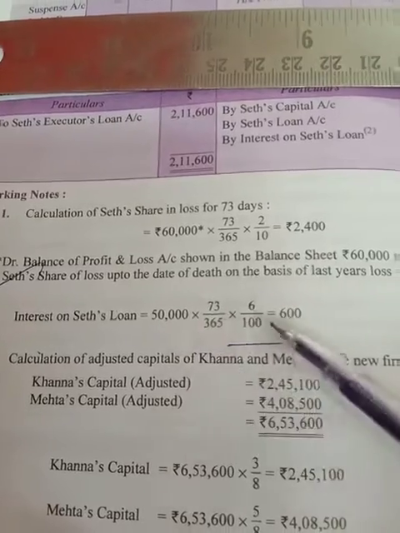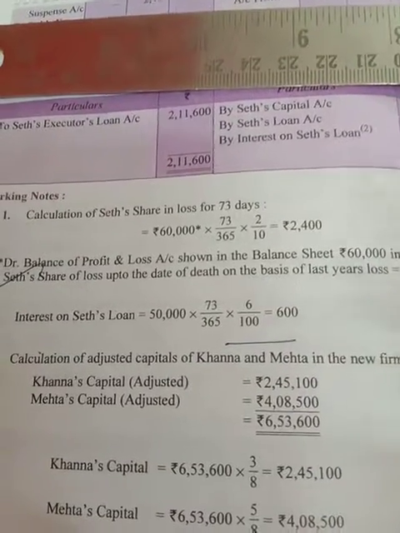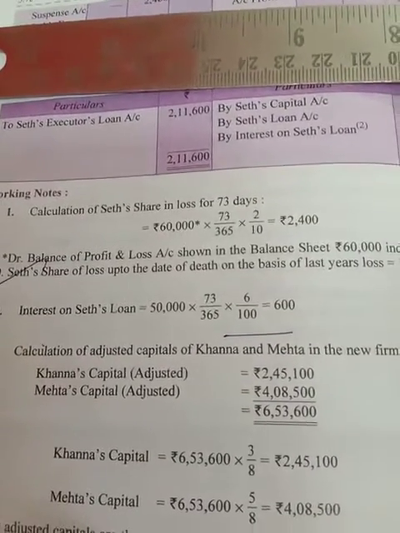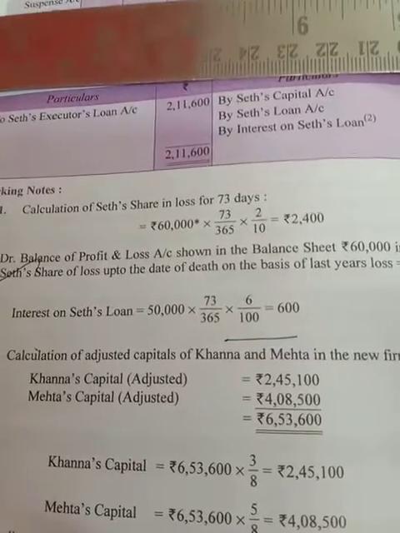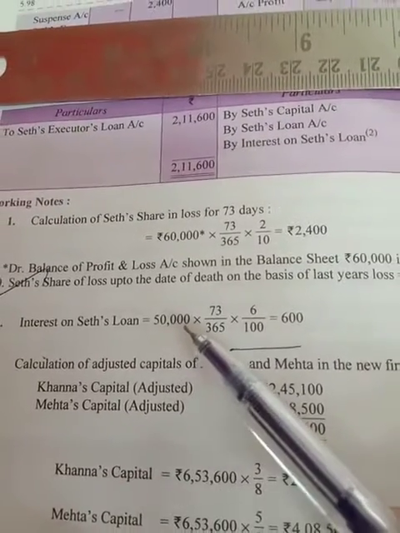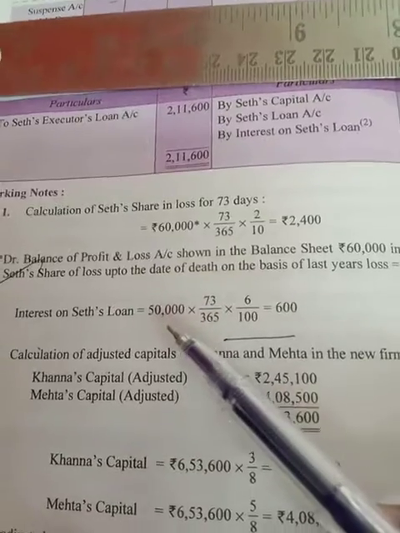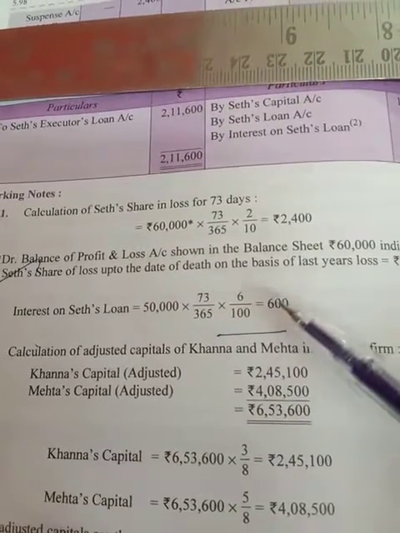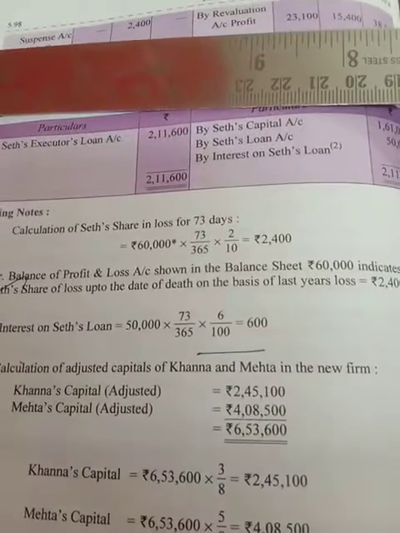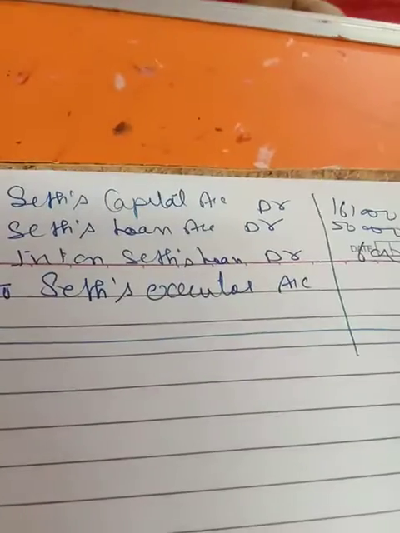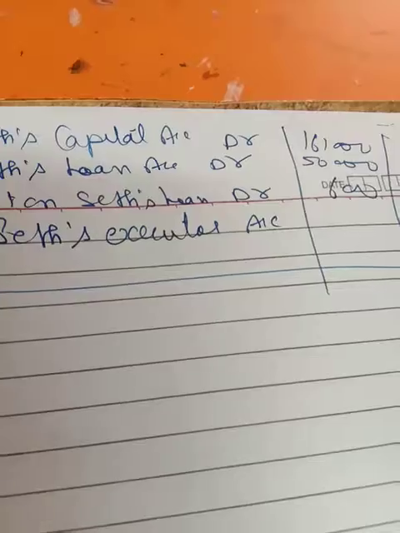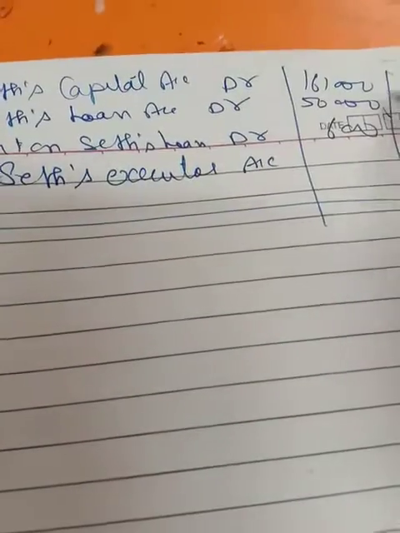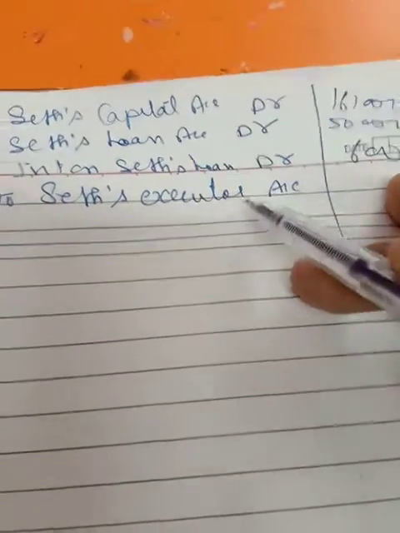Then you have to transfer the loan amount 50,000 and the interest 600 to the executor account, because now the executor has to carry on with that. Nothing has been paid before that. So the amount of Seth's capital account, the amount of loan, and the amount of interest, all these will be transferred to Seth's executor account. This is the journal entry you have to make. Seth's capital account debit 1,61,000, that is after all the adjustments, Seth's loan account debit 50,000, then interest on Seth's loan 600. The amount will be 2,11,600.